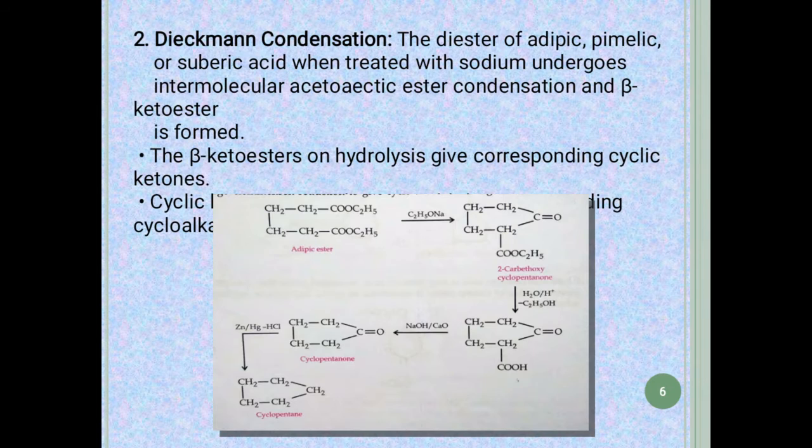The next method of preparation is the Dieckmann condensation reaction. Here condensation occurs, and only diesters are used, which are treated with sodium, because of which an acetoacetic ester type product, a beta ketoester, is formed due to the condensation. These beta ketoesters get hydrolyzed to form cyclic ketones, and these cycloketones, on Clemmensen reduction, form a cycloalkane product.